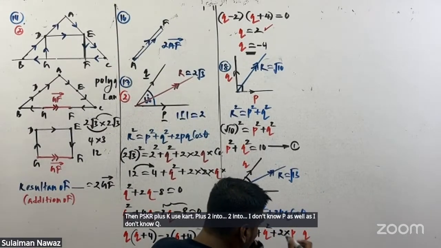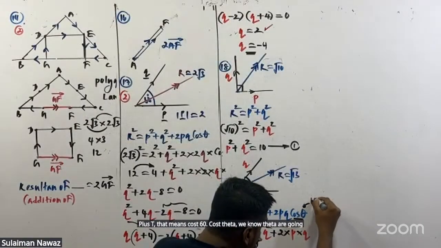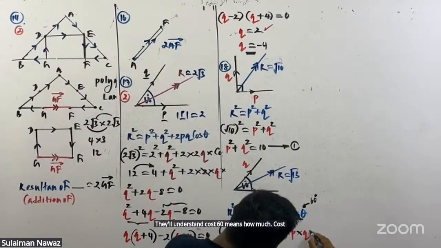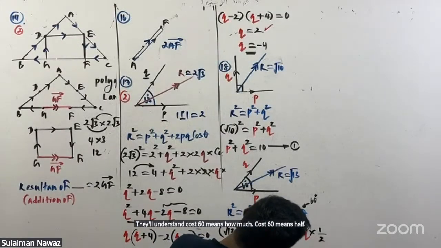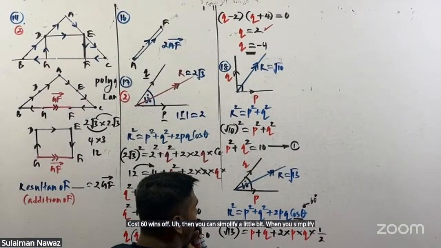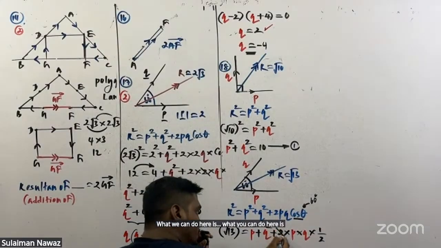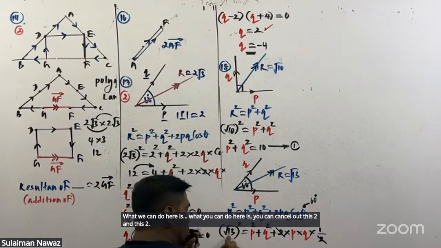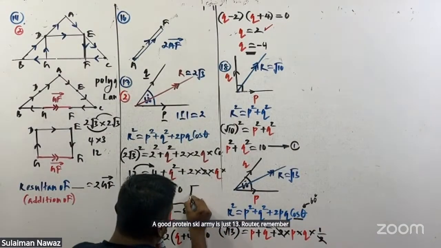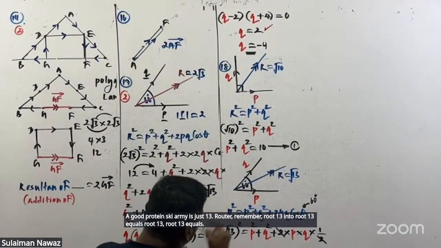Cos theta means cos 60. We know theta is going to be 60 degrees. Then understand, cos 60 means how much? Cos 60 means half. Then you can simplify a little bit. When you simplify, you can cancel out this 2 and this 2. Root 13 squared means just 13. Remember, root 13 into root 13 equals just 13.